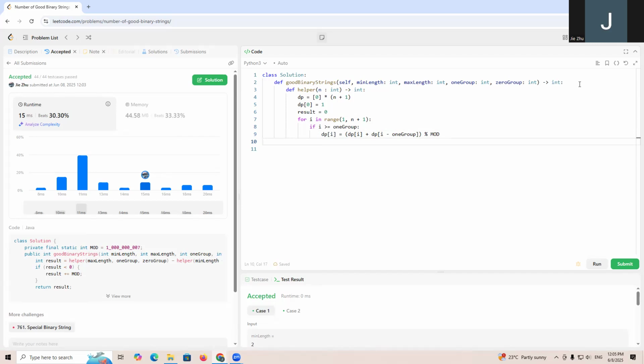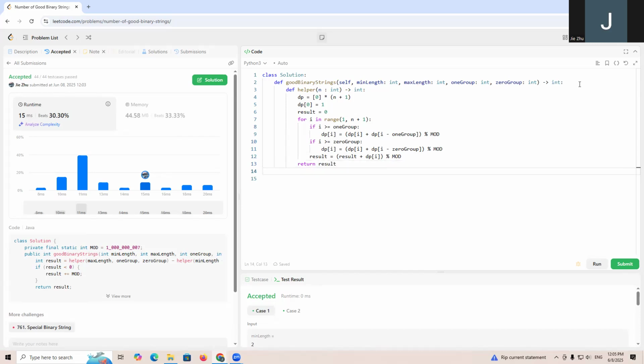Also, if i is greater or equal to zero group, then dp[i] equals dp[i] plus dp[i minus zero group], and we should also mod. And for every i, we have result equals result plus dp[i] with the mod. In the end, return result.